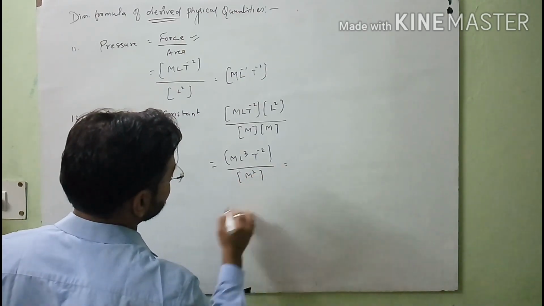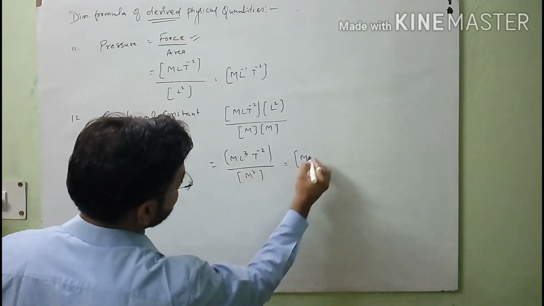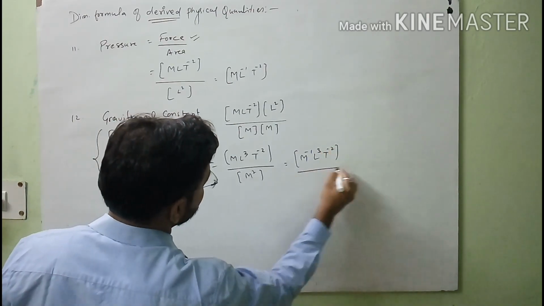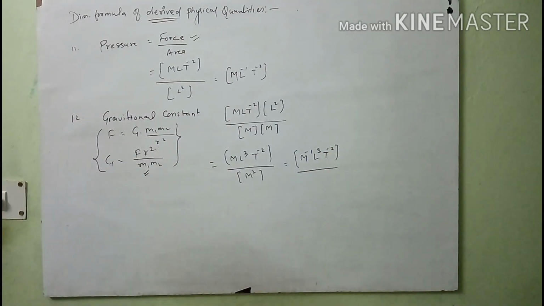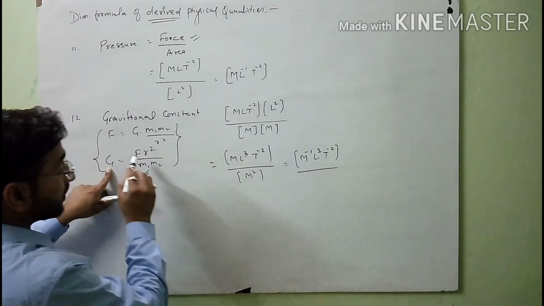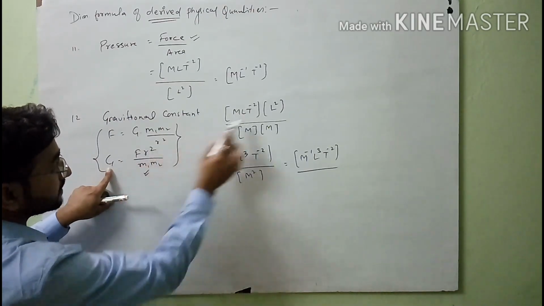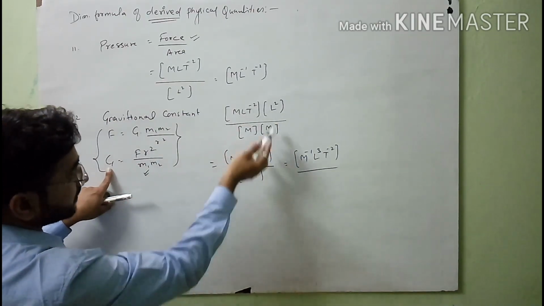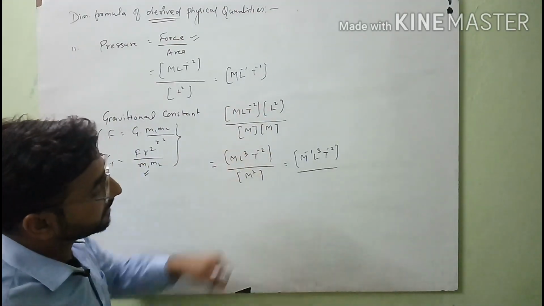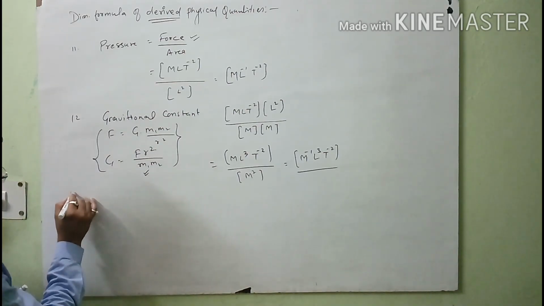So finally, M L into L square T minus 2, with negative sign, over M square. You will see the dimension formula for this is M raised to minus 1, L cube, T raised to the power minus 2. So this one is the dimension formula for gravitational constant. How do we calculate it? First we know the dimension formula of force, which is MLT minus 2, then m1 m2, which is this, and after calculating these dimension formulas, you can easily get the dimension formula of the gravitational constant.